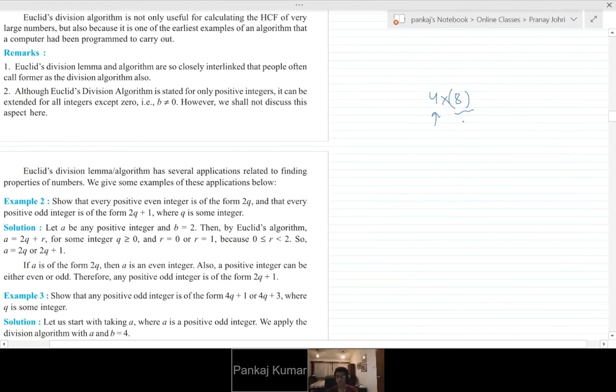It is a multiple of 4. 4 is outside and something is inside, so can I say that it would be divisible by 4? 4 into q, any integer, can I say confidently that this whole number is divisible by 4? Yes, provided q should be an integer, not a decimal. 4 into 0.1 is not divisible by 4. Try to remember that. So now we'll continue with this.